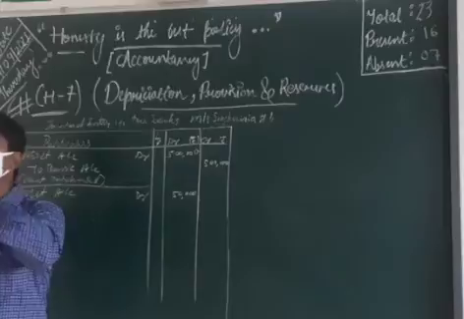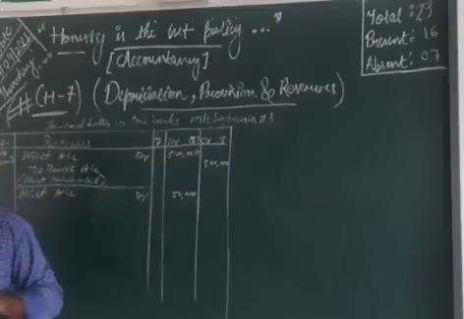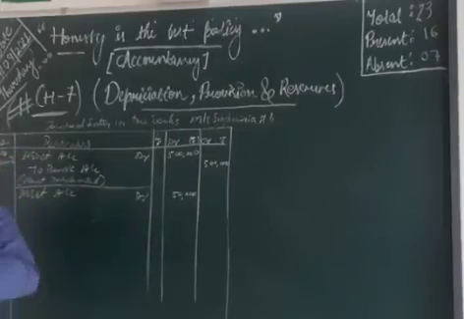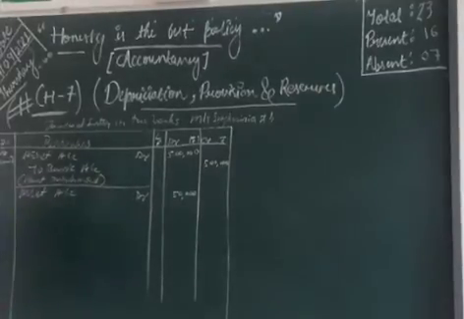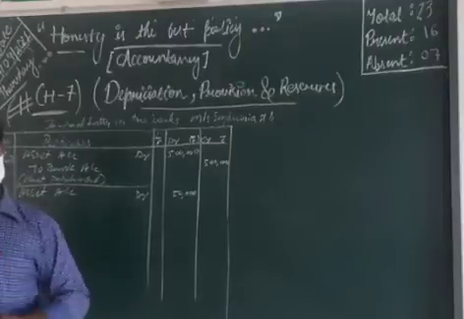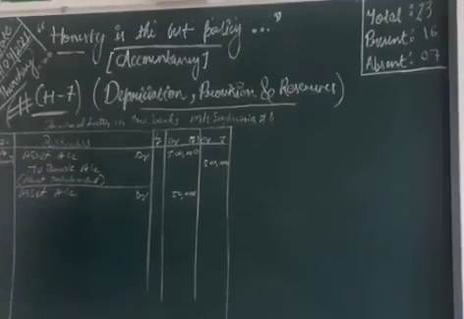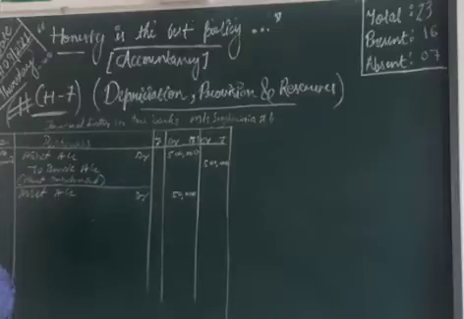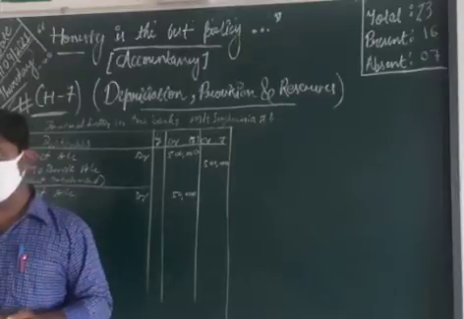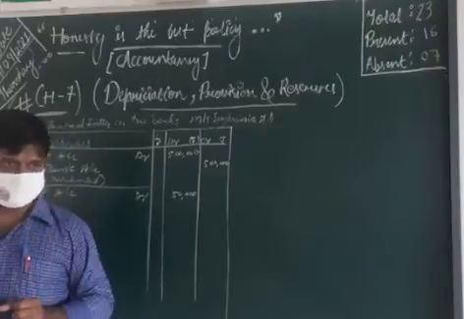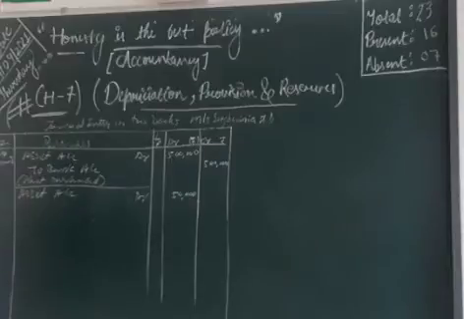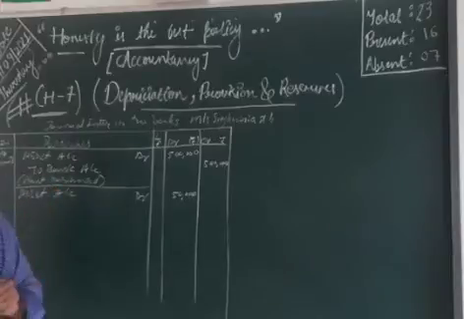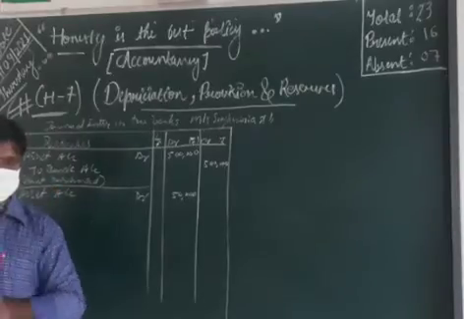Then for that fitting charges, if the electrician collected 50 rupees or 100 rupees, then that 100 rupees we add with the value of that fan. For example, you purchased a fan with 1,500 and paid 100 rupees for that fitting charges. Then we mentioned that the value of that asset is 1,600, not 1,500. Clear now? After some time, if it gets damaged or some repairs take place, then that will not be considered as the asset value. That will be considered as repairs and maintenance.